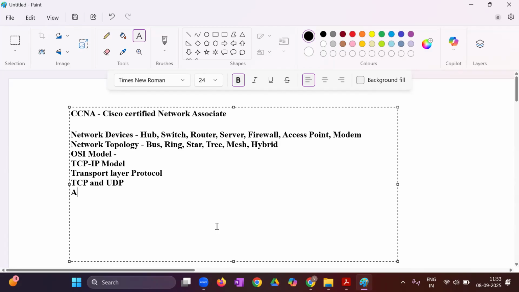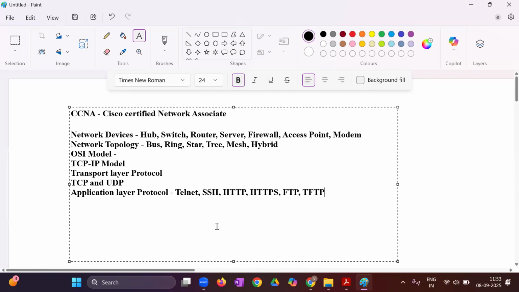Then we have application layer protocols. In the application layer, we have certain ones like Telnet, SSH, then HTTP, HTTPS, FTP, TFTP.